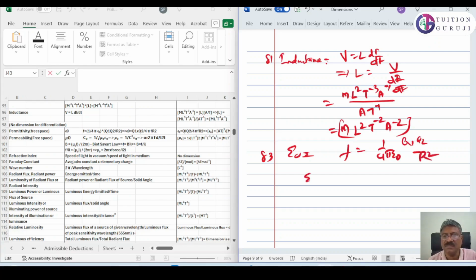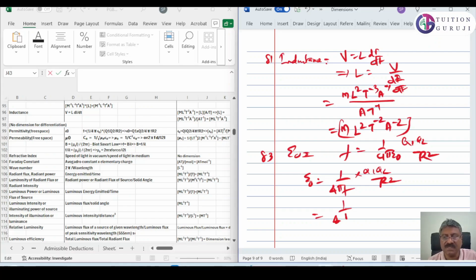So epsilon 0 is equal to 1 by 4 pi F into q1 q2 by r square. 1 by 4 pi you don't have to consider here since it is a constant.